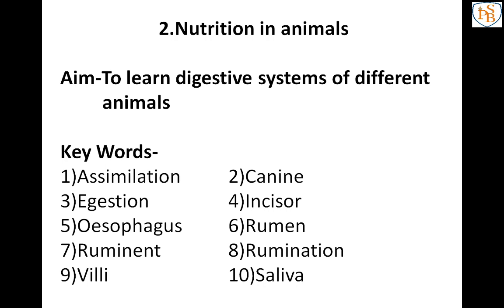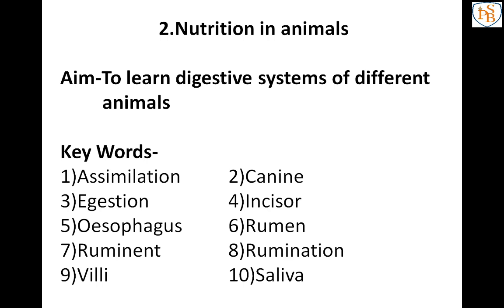So now here we are going to start our second chapter, that is nutrition in animals. I hope that you have completed the exercise, whatever the doubts are there of chapter 1. So now we will start our second chapter, that is nutrition in animals. Before that, just open your notebook and be ready for writing the aim and the keywords.